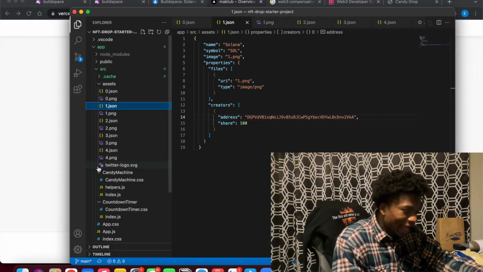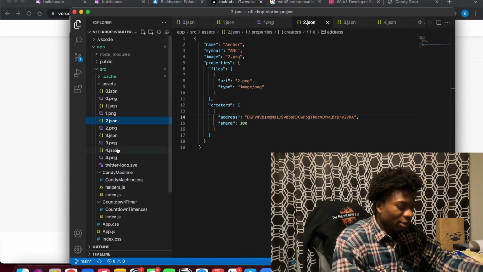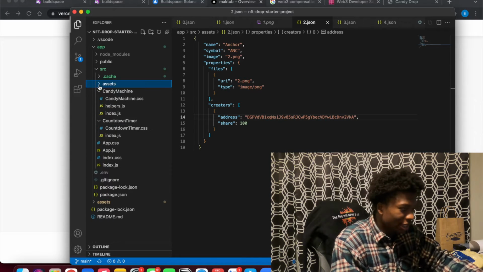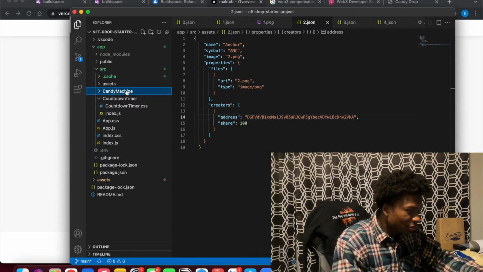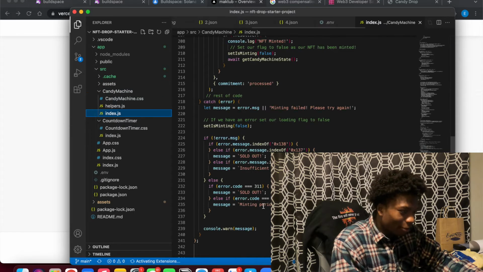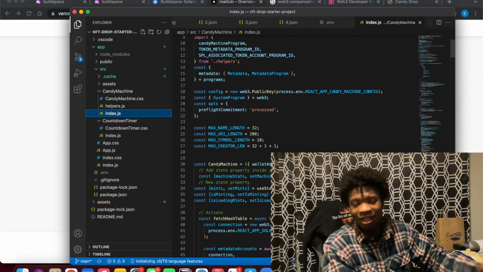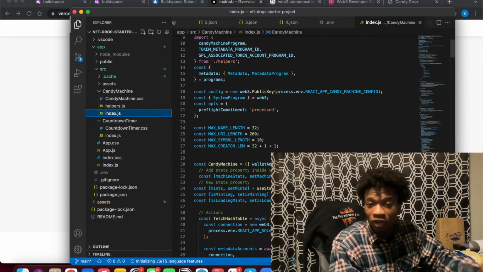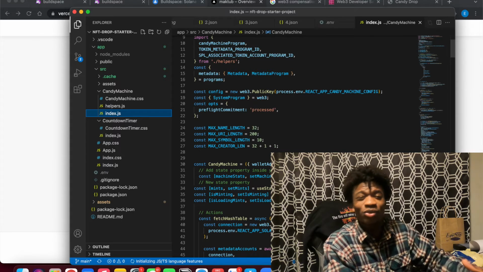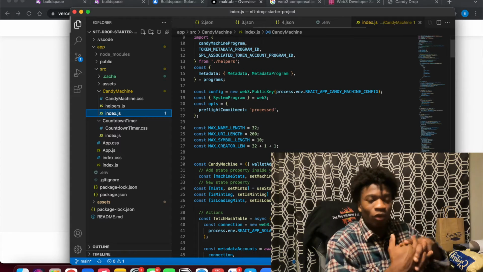Awesome. So these are the assets, these are the NFTs, and you're going to be pushing that onto the Candy Machine again. And what is the Candy Machine? This is the Candy Machine's code. It's pretty complex, but also not so crazy. Just to not discourage you, all of the code that you need is going to be provided to you. It's just a matter of understanding how it works.